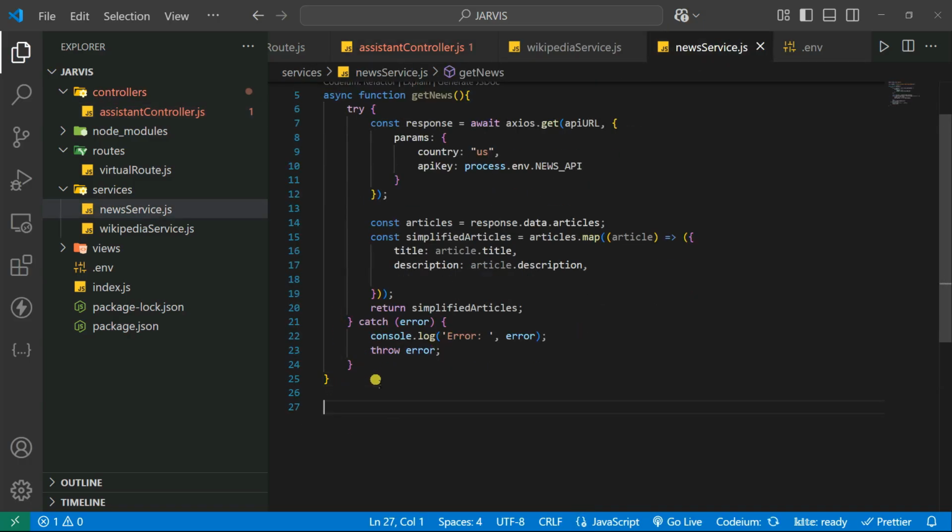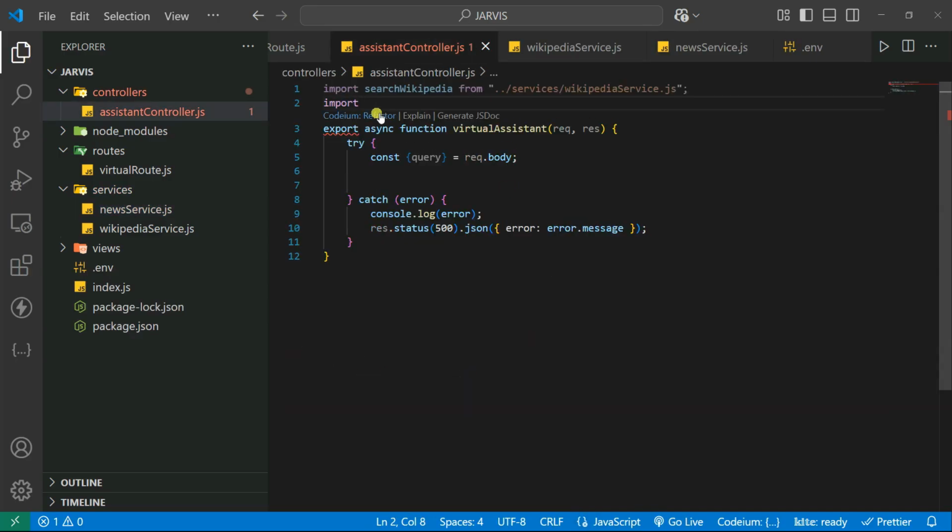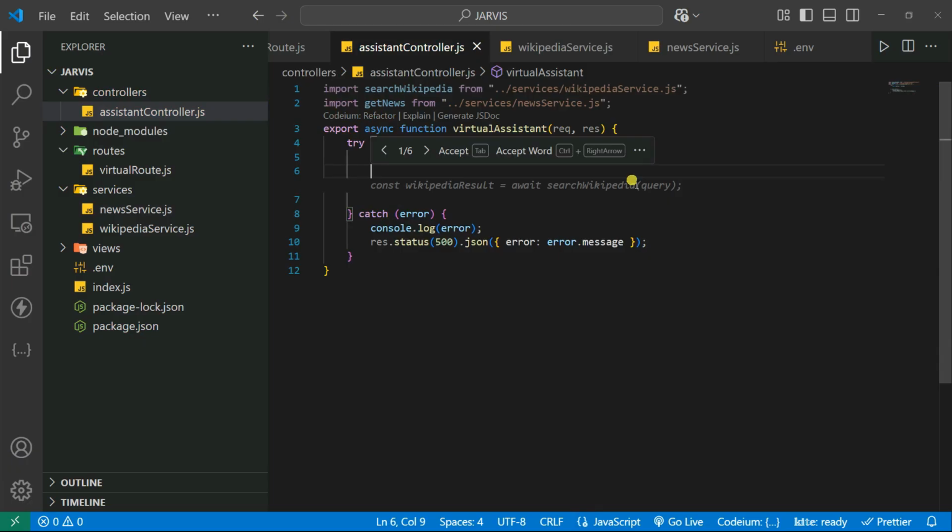So let's export default the getNews. Then let's import the getNews from the news services.js, and then we're simply going to use it so we can access it easily. I mean, you can simply call this one.